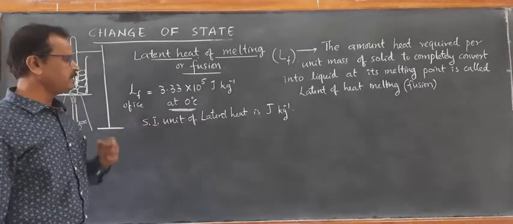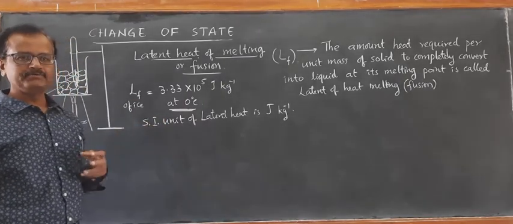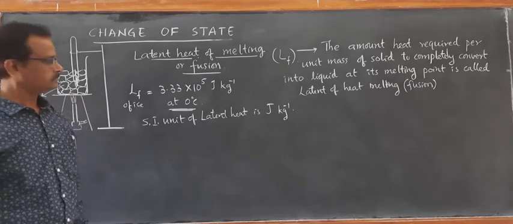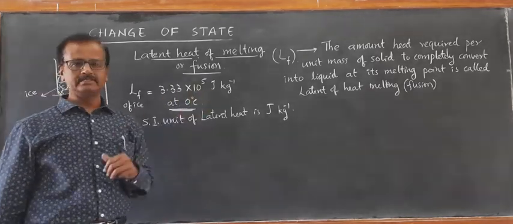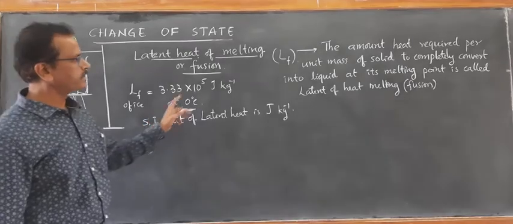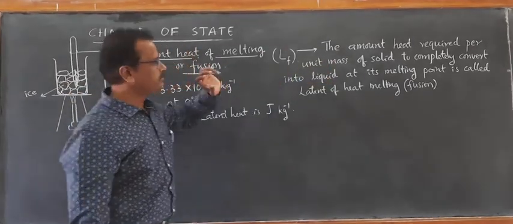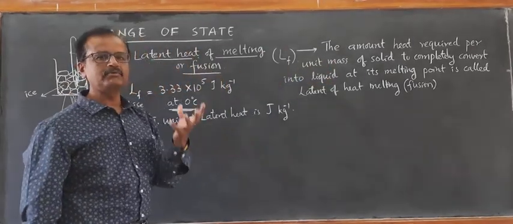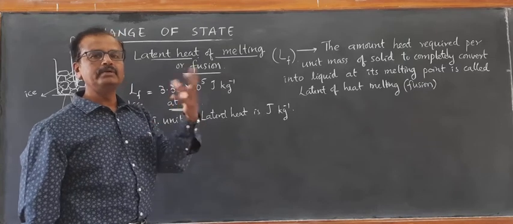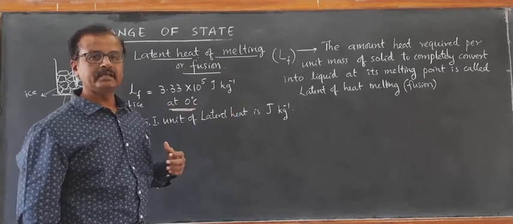This is how we define latent heat. If it is of any mass m, instead of 1 kg, since here we have taken per unit mass, then the amount of heat supplied is equal to m into that latent heat L.